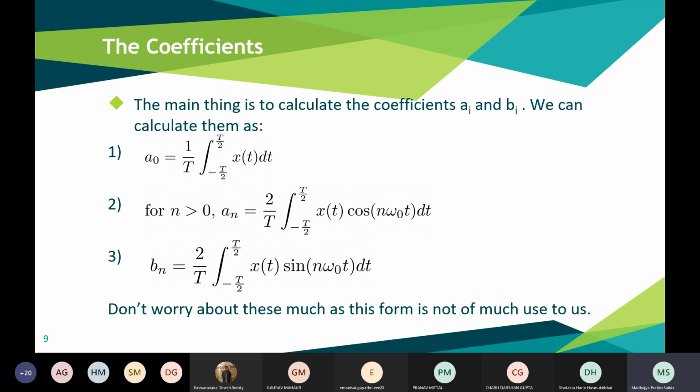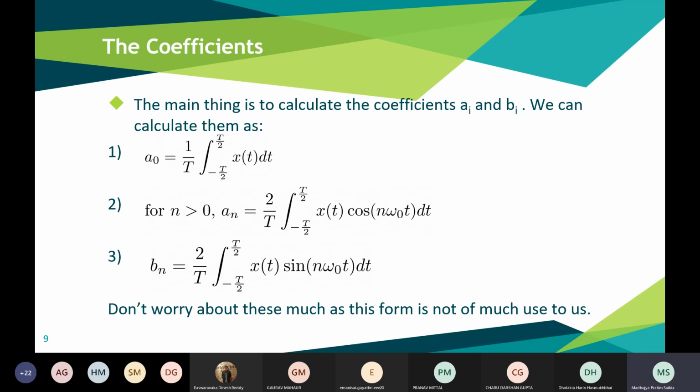These coefficients can be calculated by the integrations shown below. The formula for a naught is 1 by T, integral of x(t) dt from minus T by 2 to T by 2, or over any period. It can go from 0 to T also. It will be the same.